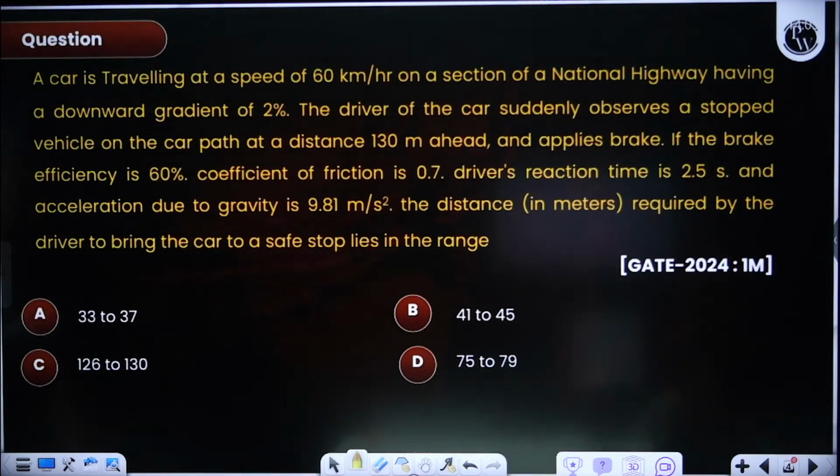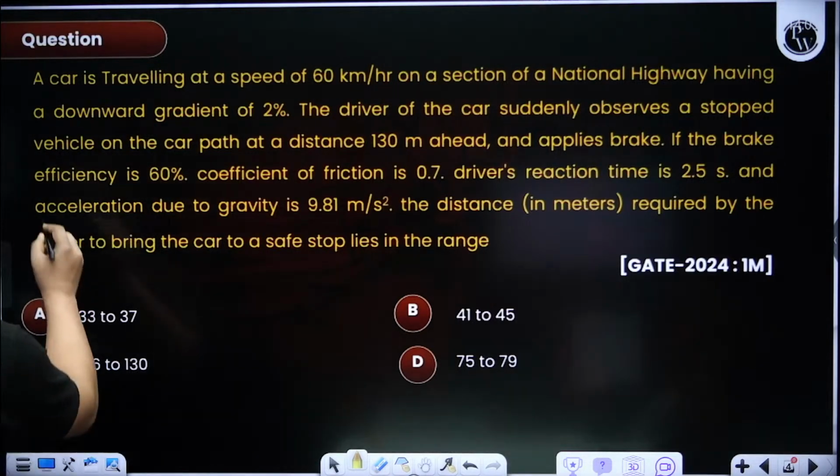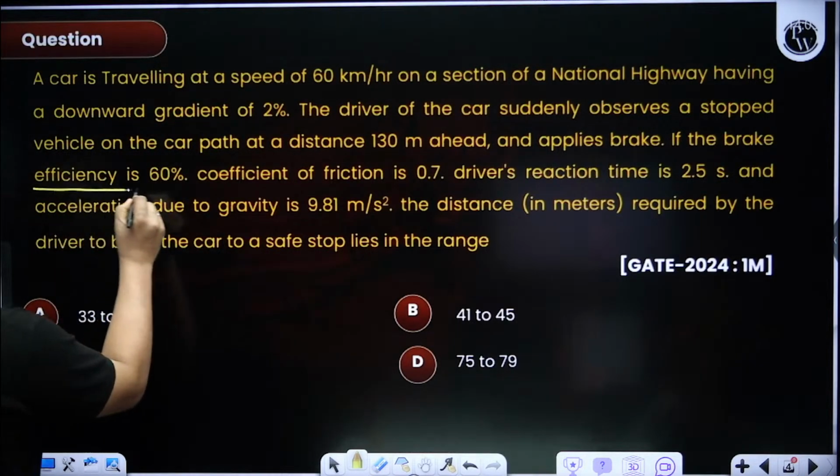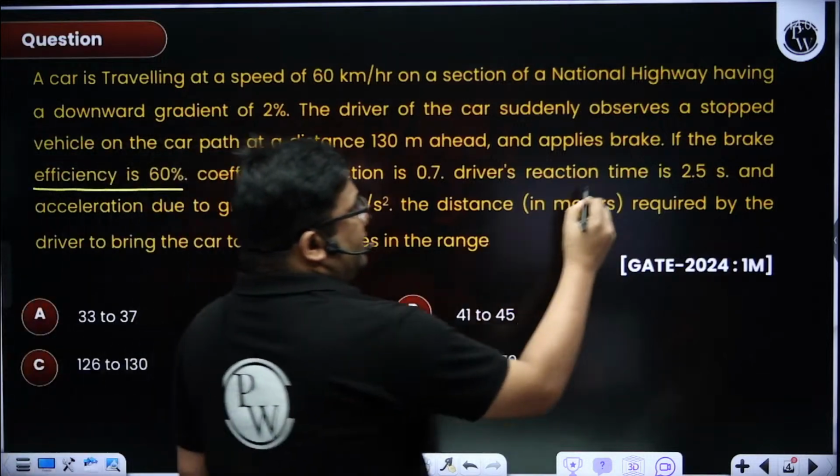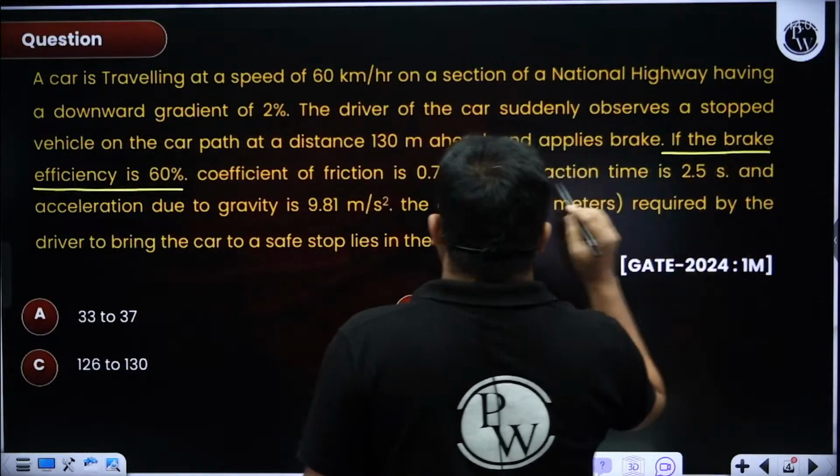This is a question on stopping sight distance, and they have asked the distance required by the driver to bring the car to a safe stop lies in the range. So basically here they're asking the braking distance. There is a concept of braking efficiency also, so we cannot use this F directly.